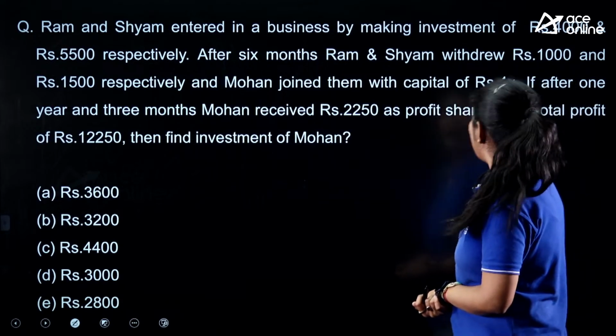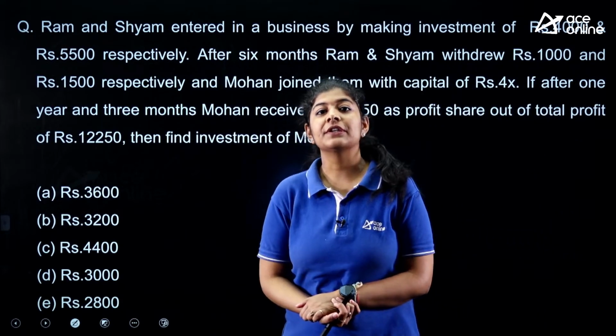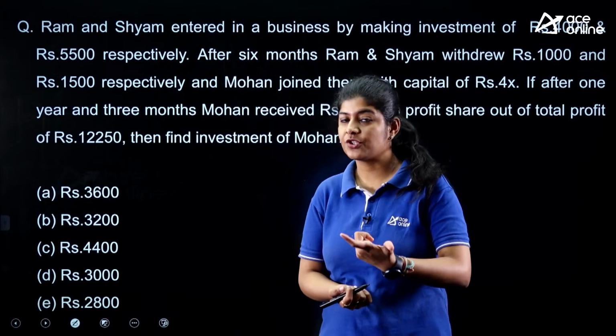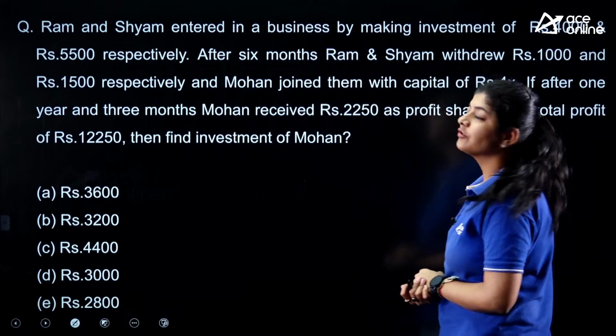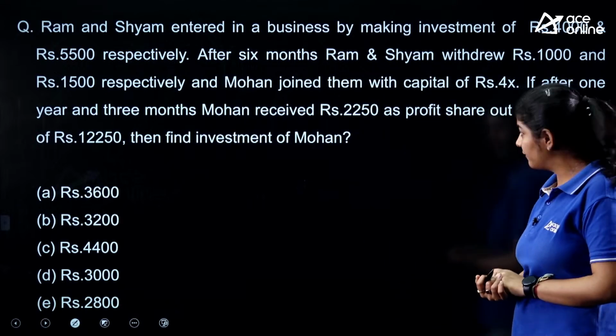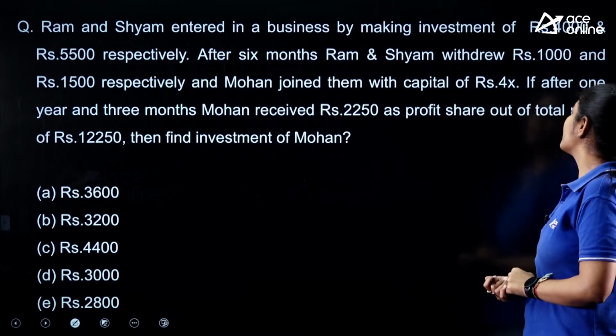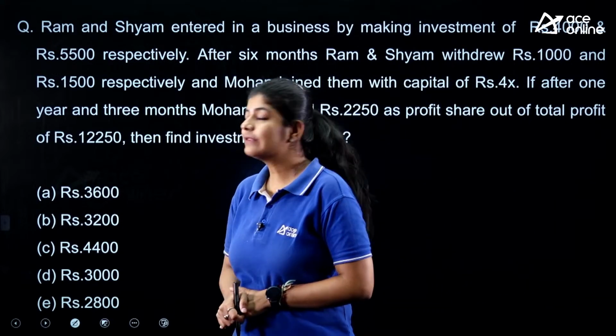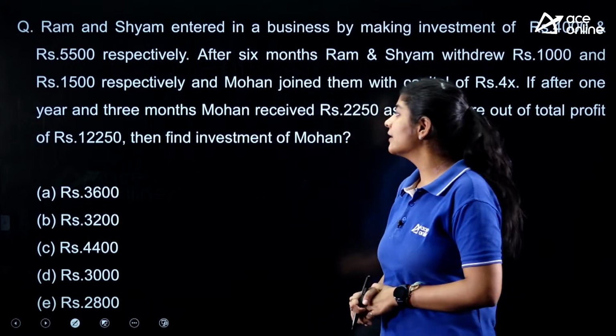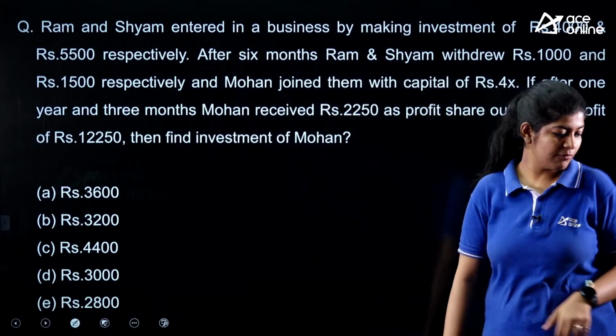If after 1 year and 3 months, now this time the duration is changed, Mohan received rupees 2,250 as profit share out of the total profit of rupees 12,250, then find the investment of Mohan.